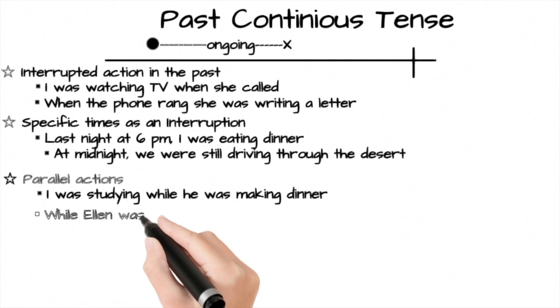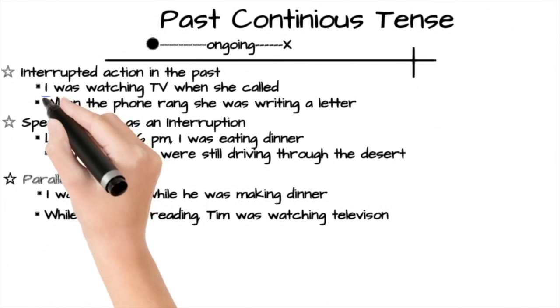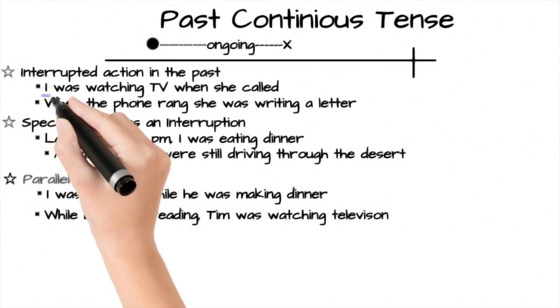Another example, while Ellen was reading, Tim was watching television. Similarly, in this example, Ellen was reading and Tim was watching television. These are both past parallel actions. So the structure for past continuous tense is subject plus was or were plus the V4 form, that's the ing form. Let's look at a few examples.